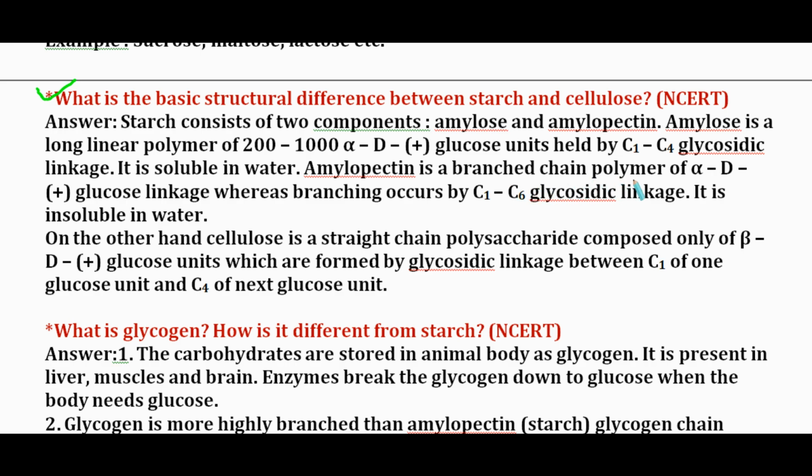Amylopectin is a branched chain polymer of alpha D glucose, whereas the branching occurs by C1-C6 glycosidic linkage. It is insoluble in water. On the other hand, cellulose is a straight chain polysaccharide composed only of beta D glucose units which are joined by glycosidic linkage between C1 of one glucose unit and C4 of the next unit of glucose.